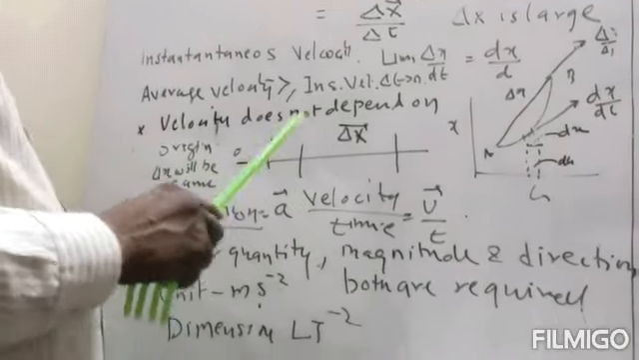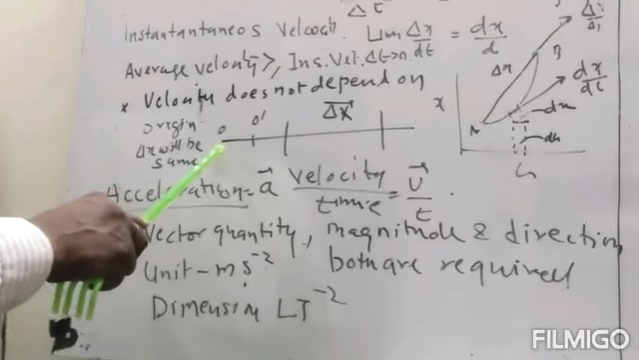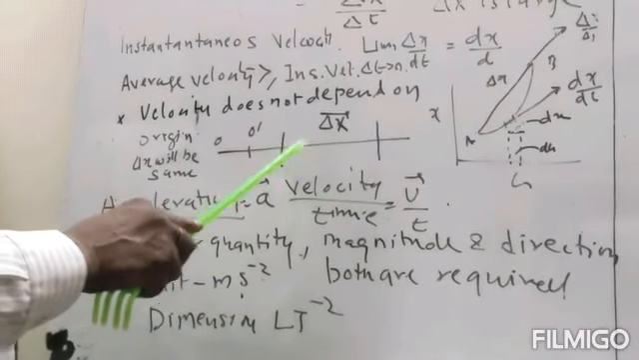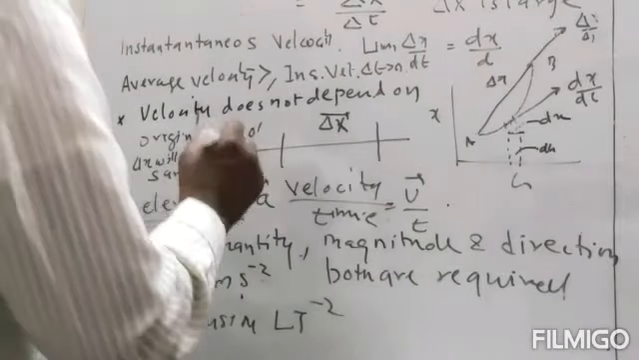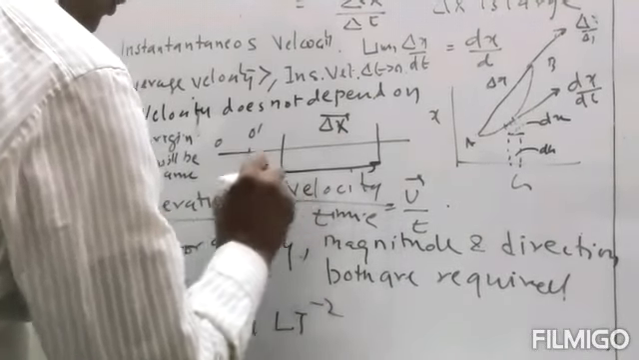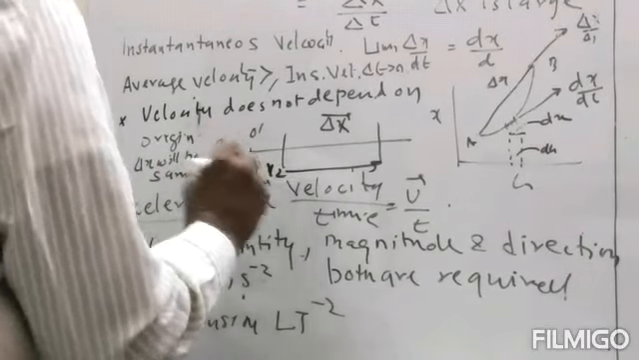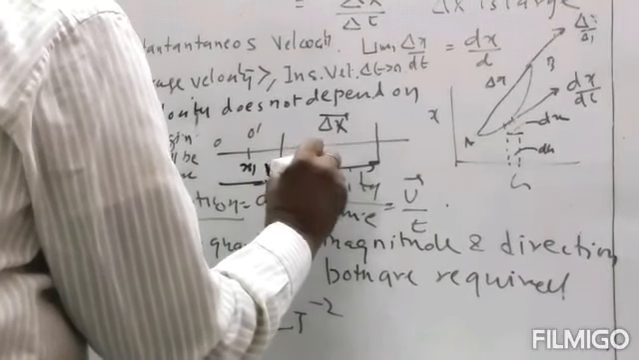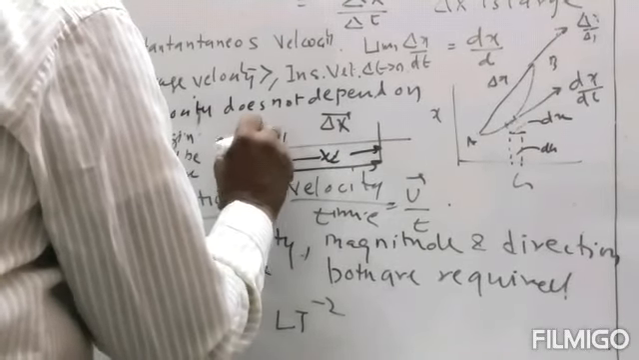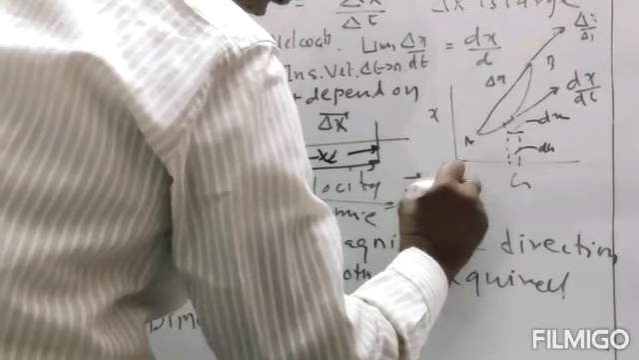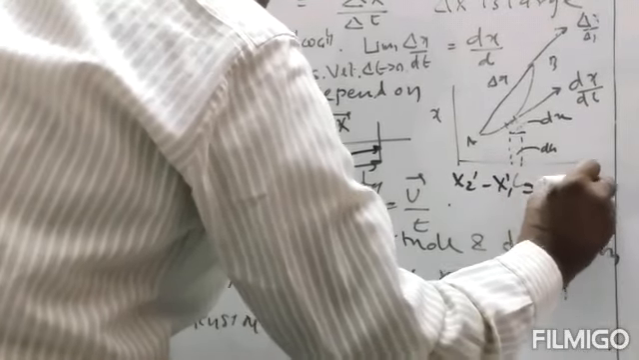Now one more property is that velocity does not depend upon the origin. Suppose we take the origin A, then if a person goes from here to here, the distance delta x will be x2 minus x1. If the origin is O dash, then we have x2 dash and x1 dash, so x2 dash minus x1 dash is equal to x2 minus x1.